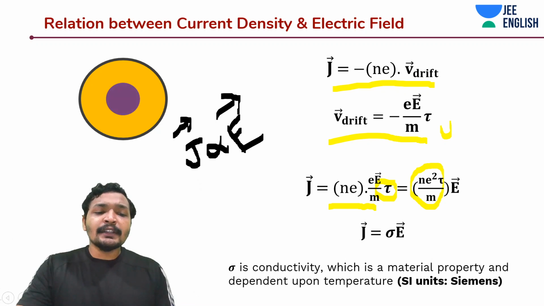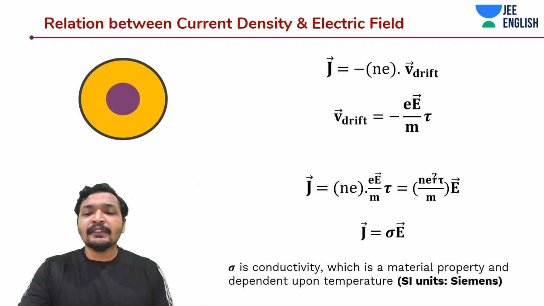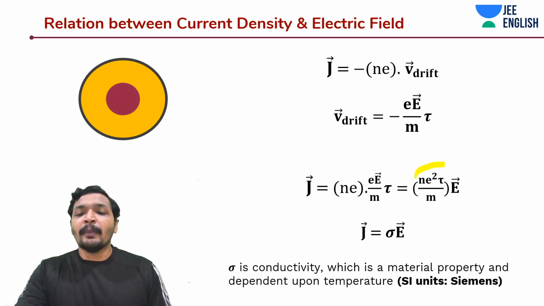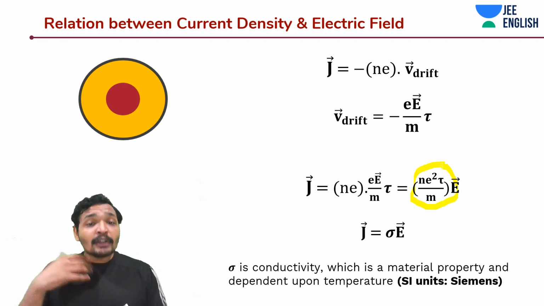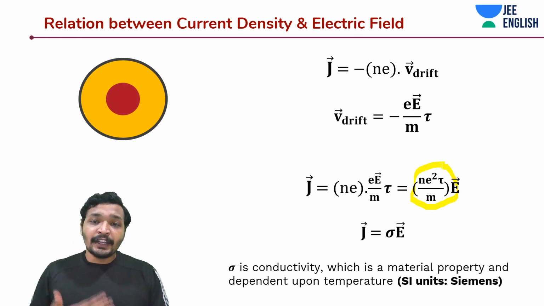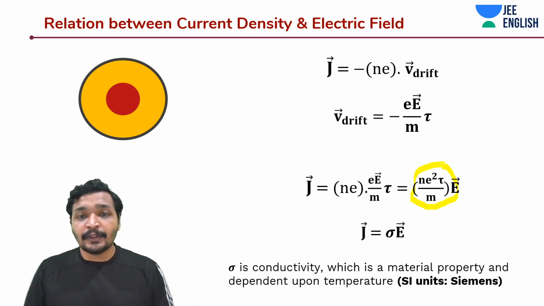And mathematically, if you work around, you will find out that conductivity is nothing but n e square tau by m. Okay, more the number of free electrons per unit volume, more is going to be the conductivity.